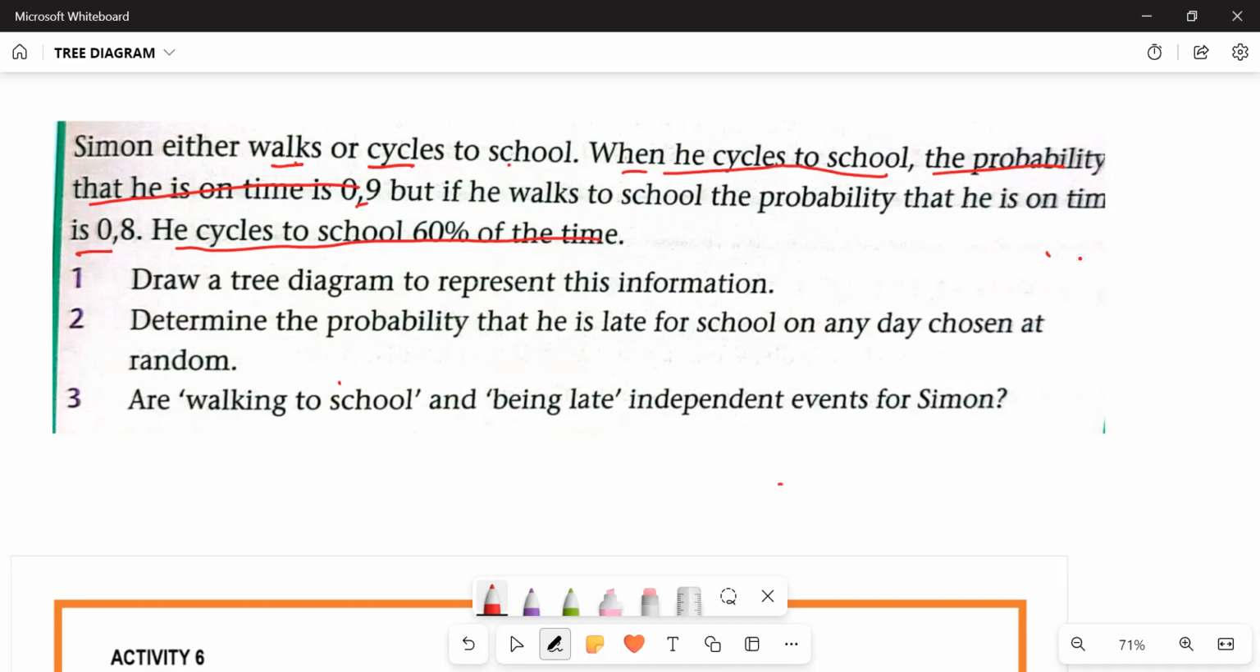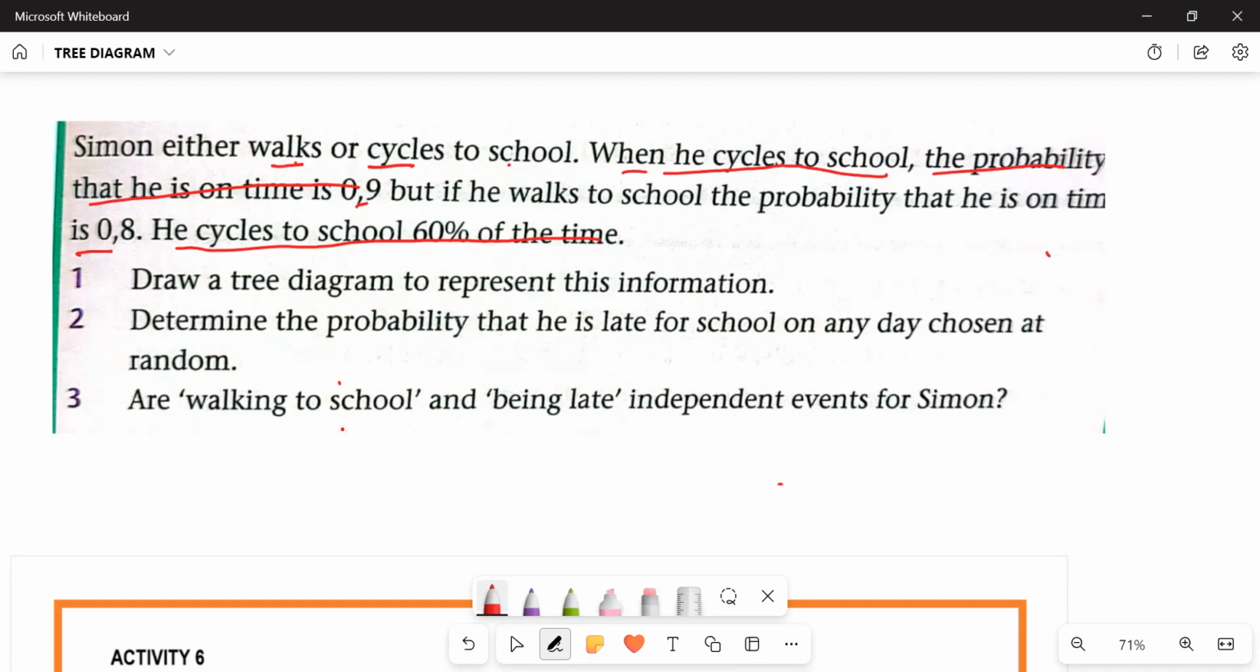So as a learner, you need to come and read here. We have all these events that are taking place. Which one is going to come first? So we agree a person can either be on time or be late only if they've walked or cycled.